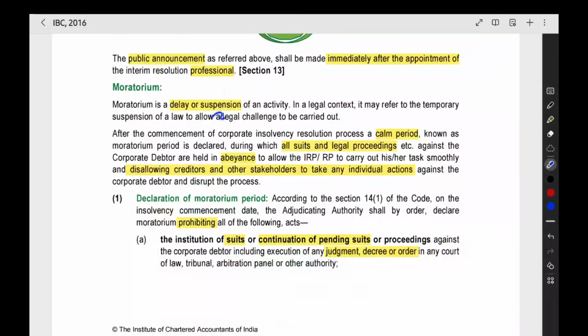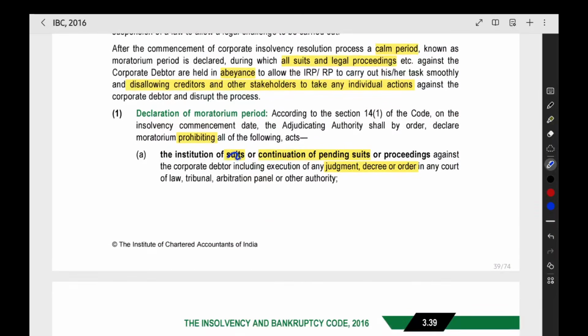Now moratorium is a suspension period. In that, what will happen? Any new case we cannot start on the company in the court. And if there are any pending cases in court, any pending proceedings, they will be paused. That will be stopped.